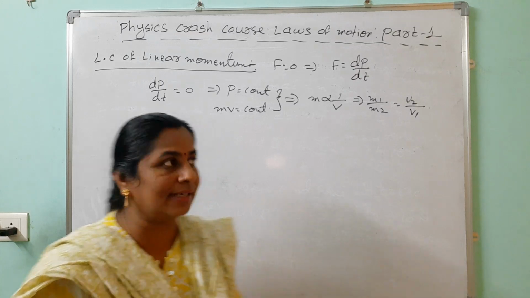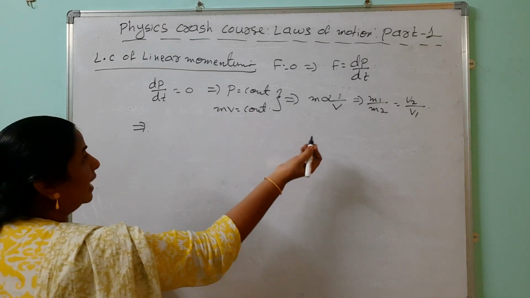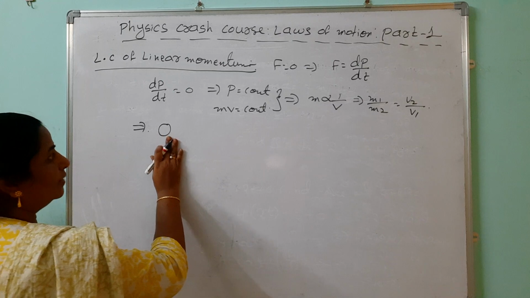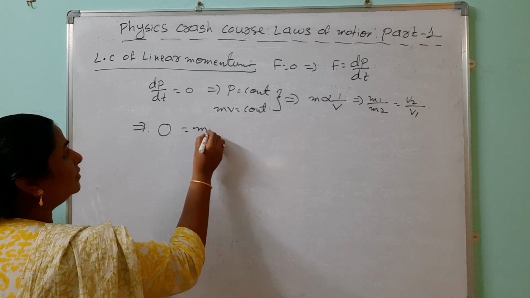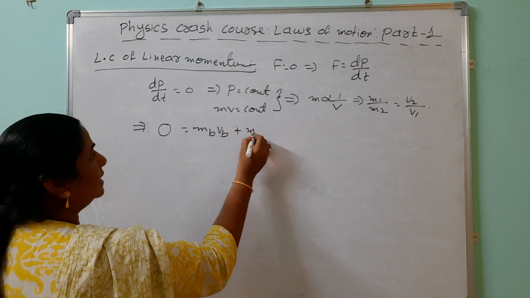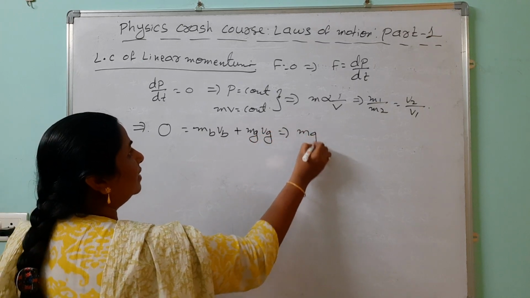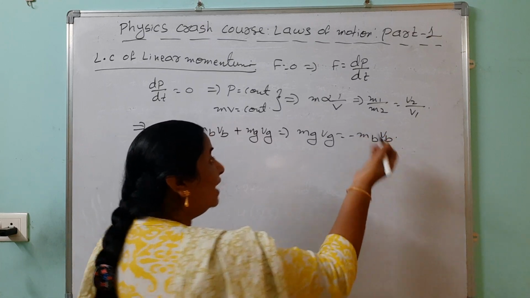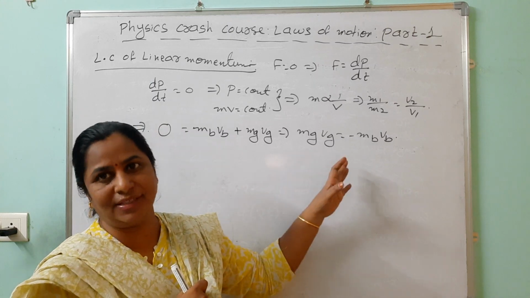Why does it happen? From the law of conservation of linear momentum. Before firing and after firing, momentum is the same. Before firing, both are at rest, meaning momentum equals 0. After firing, mass of the bullet into velocity of the bullet is the momentum of the bullet, and this is the momentum of the gun. Look here: mg vg equals minus mb vb. That's why, from the law of conservation of linear momentum, we can say that both have opposite directions.